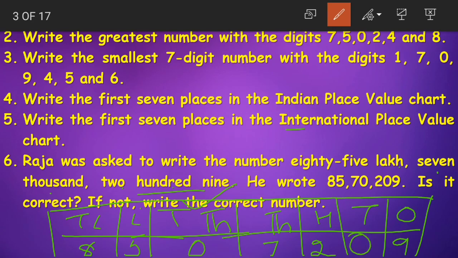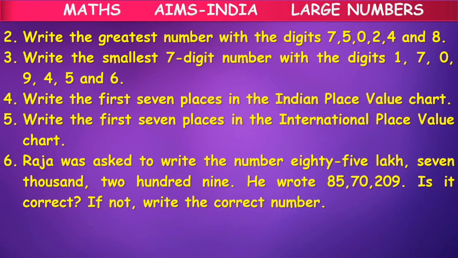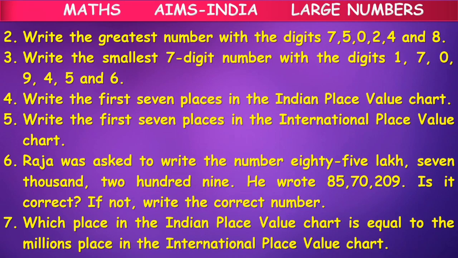We should place 0 at those 2 places. So the correct number is 8507209. This is the wrong answer. Here it is 70,000, but in the given question we have 7,000 only. So this number is wrong. The correct number is 85,7,209. Clear, children? How did we write those numerals for a number name?